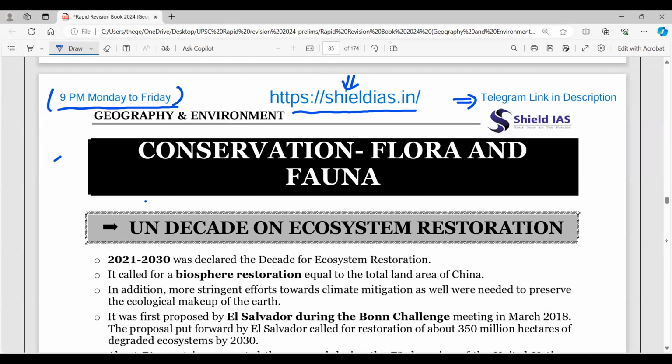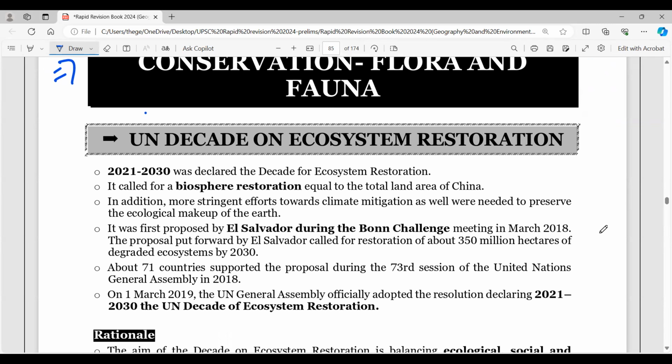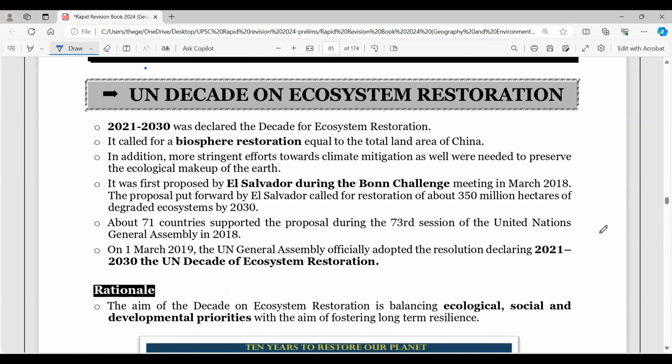Now, the topics that we are listing for today are related to biodiversity, conservation, flora, fauna, and related topics. Conservation of flora and fauna is going to be very important, where 1 or 2 questions are definitely asked every year. So, UN Decade on Ecosystem Restoration. This is something which is very important, 2021 to 2030. And a question related to ecosystem restoration could be part of it.